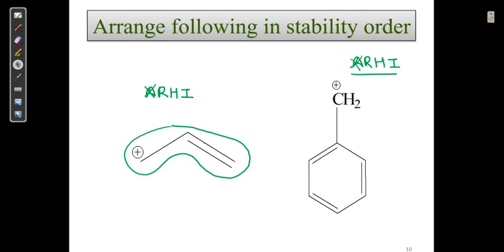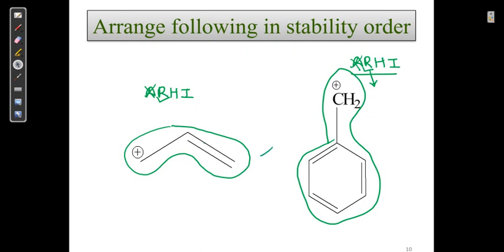It has resonance, but its resonance chain is very long: double, single, and plus charge. And in case of this one, only a small resonance. So the intensity of resonance is very high. Double single is long, or we can say there are more resonating structures. So we can say this is more stable and this is less stable.